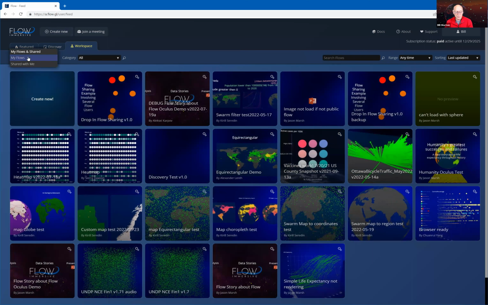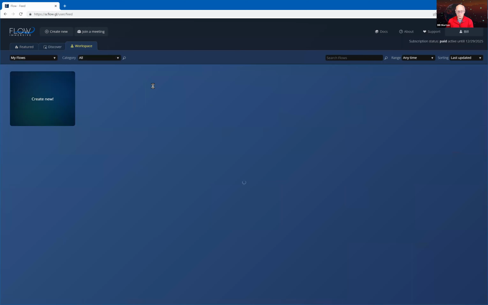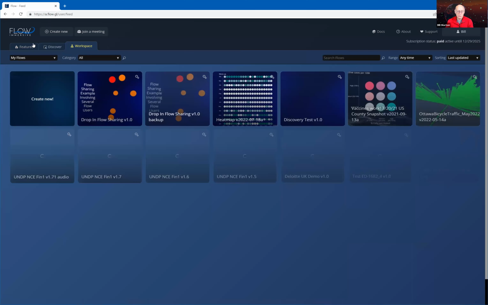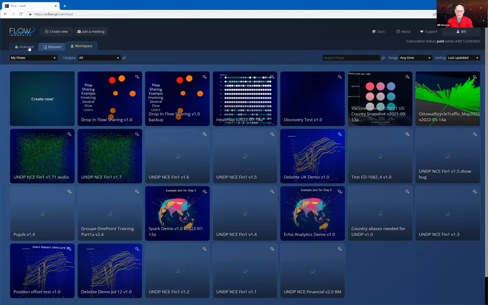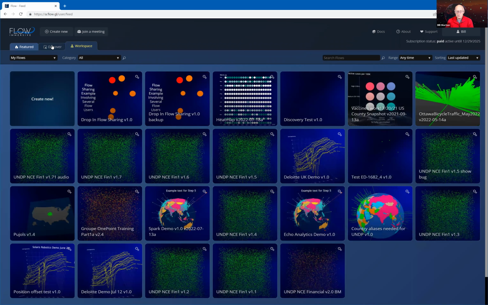Just to shorten that a bit, I'm just going to come back and just show my flows. Okay. So these three sheets here allow you to access the featured flows, the flows that have been published for the whole world to see, and your own workspace. This search button here is always used for accessing a subset of any of these three flow spaces, let's call them.